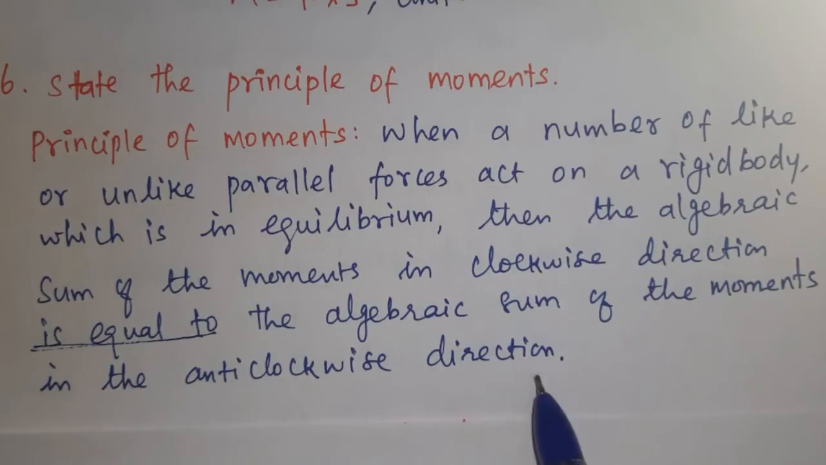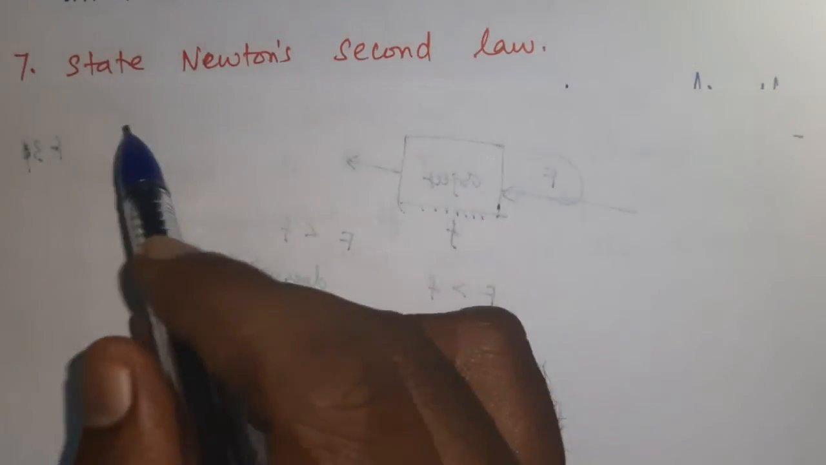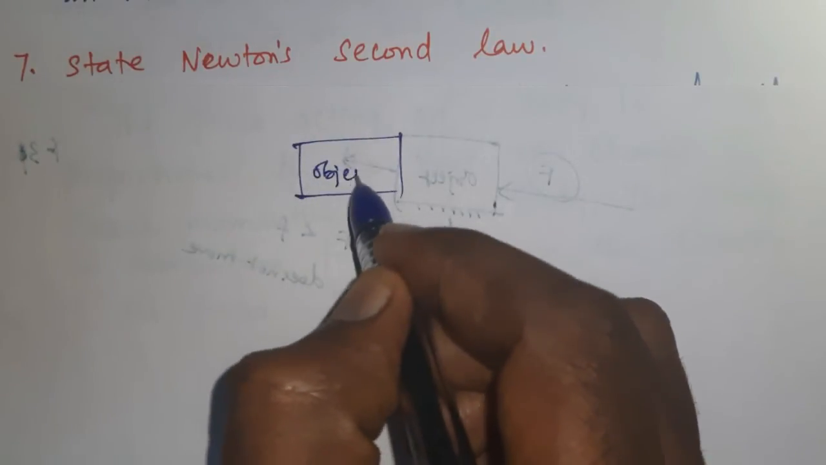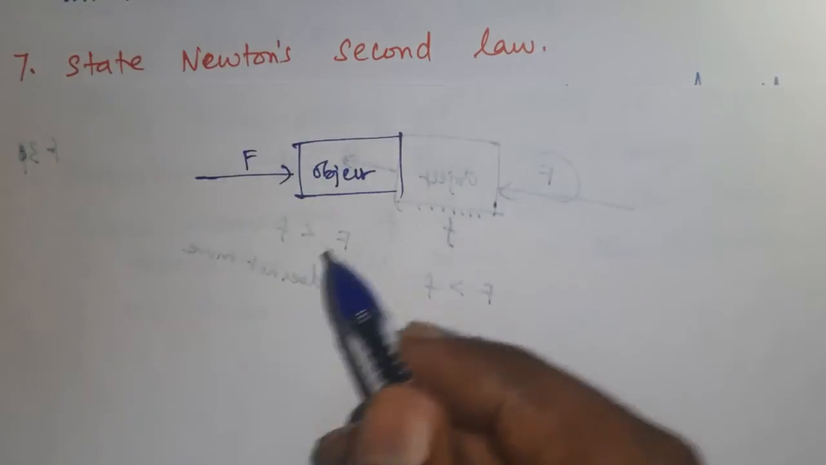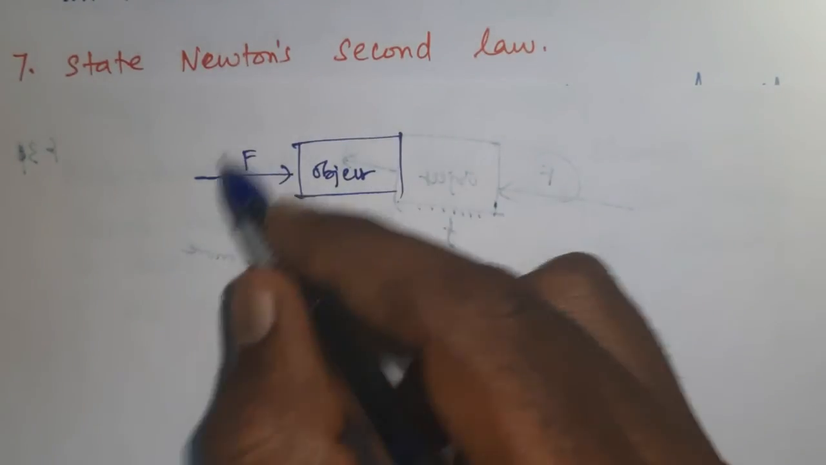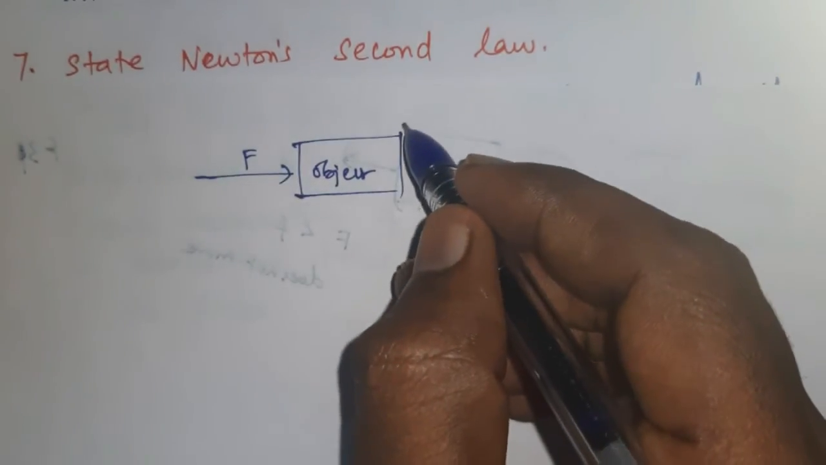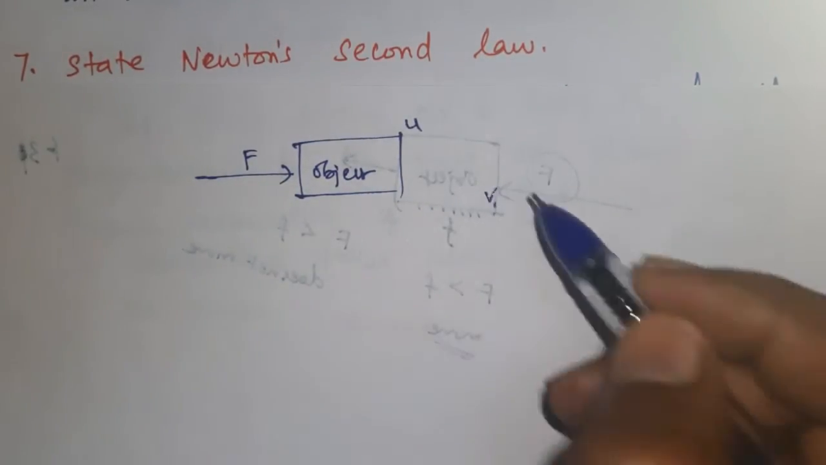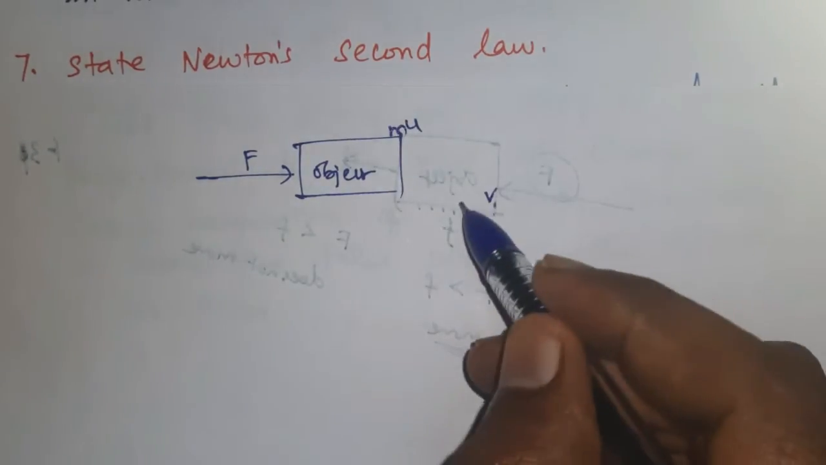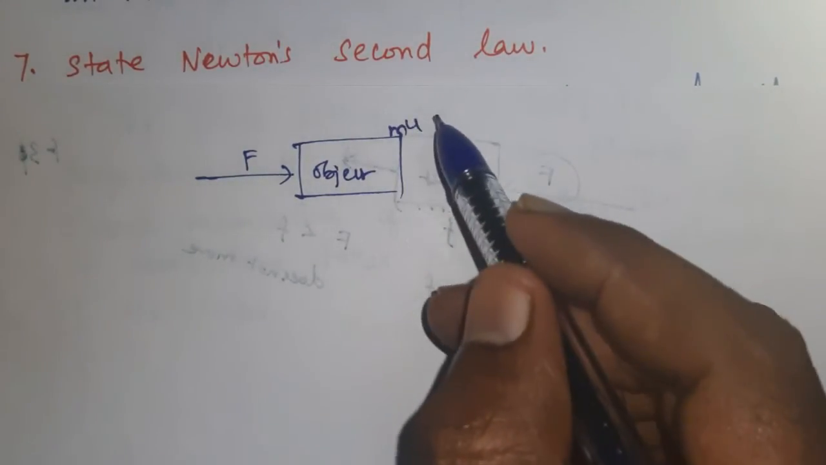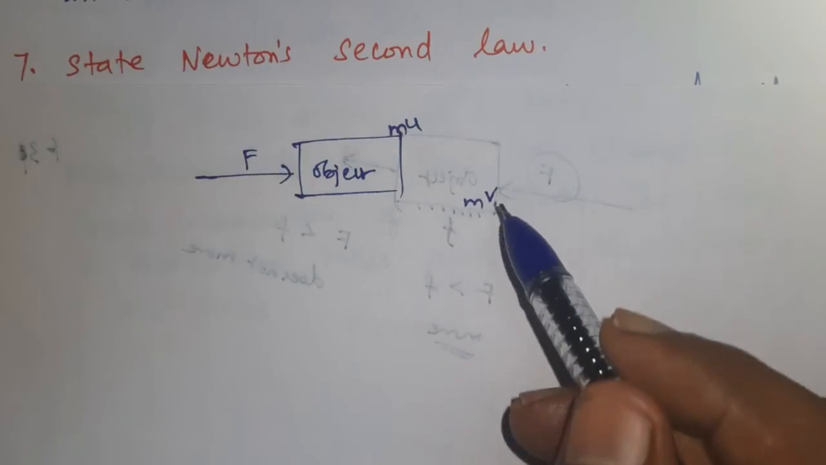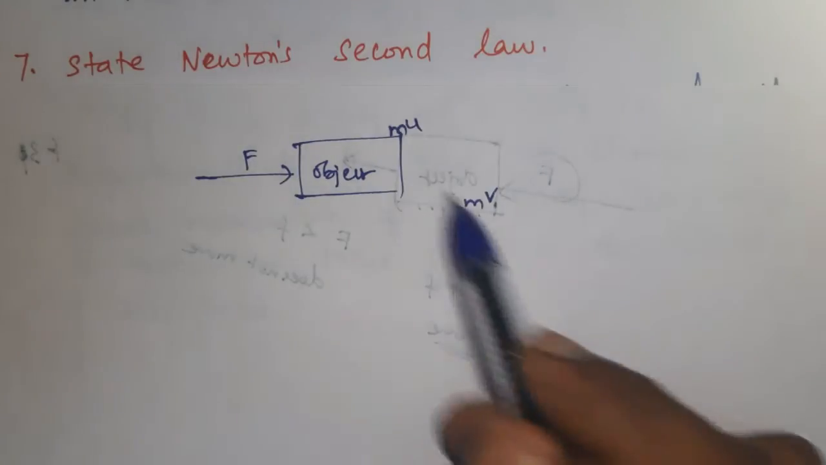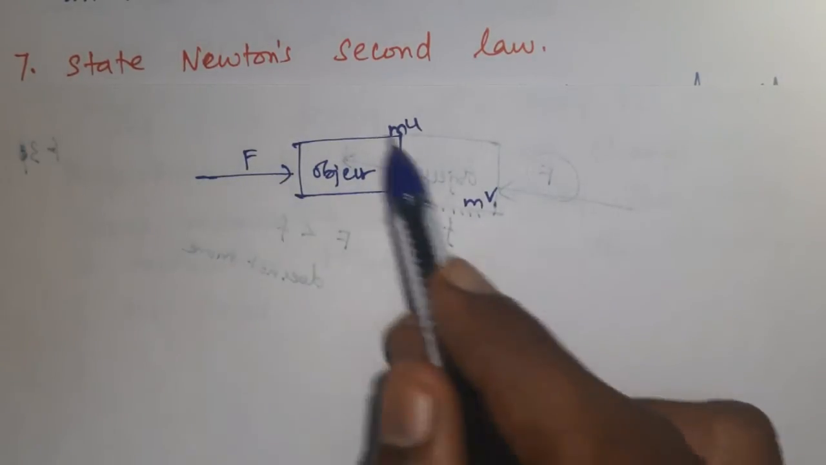State Newton's second law. Let us consider this object or a body, a force acting on the object. Before the force acts on the object, the initial velocity is u. After the force acts, the final velocity is v. Its mass is m. Then mu represents initial momentum, mv represents final momentum. So there will be a momentum change after the force acts on the object.